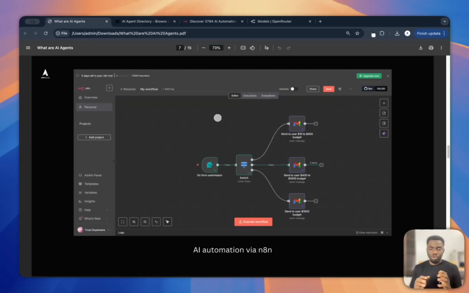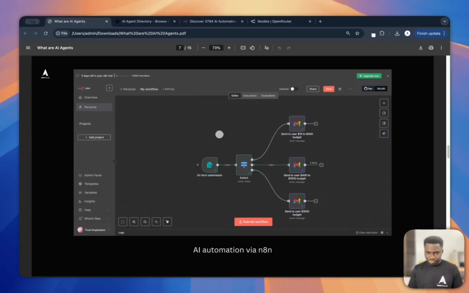Now, we're going to explain this using two real examples on n8n. So with n8n, you can actually build automations and agents at the same time, right? So this is an example of an automation. You can call them AI workflows or AI automation. So we're basically automating the workflow, which means we're taking manual tasks and turning them into automated tasks. So we're no longer doing things manually, but giving the tasks to an AI to do.